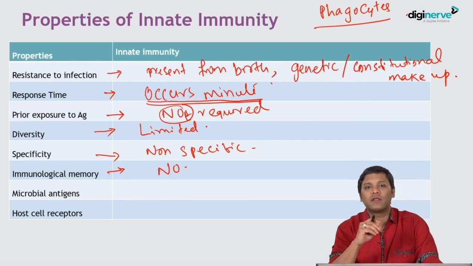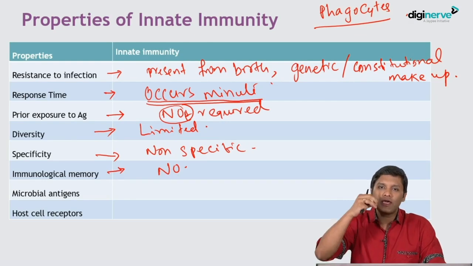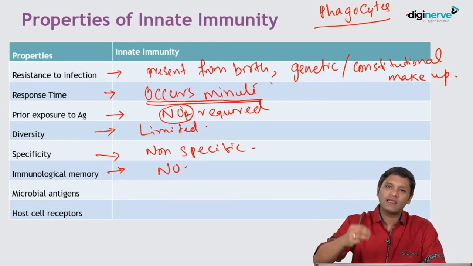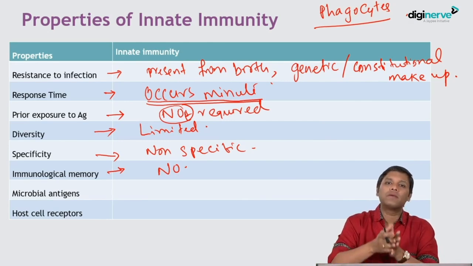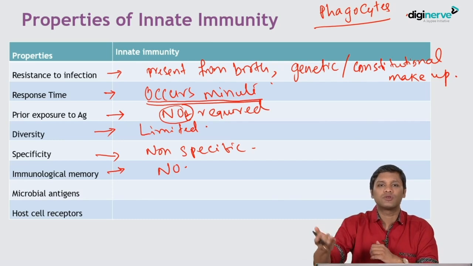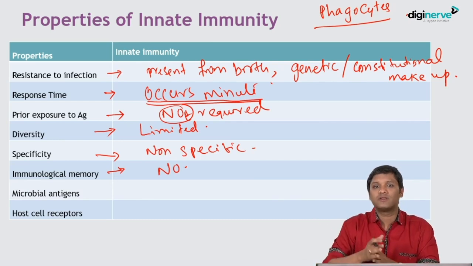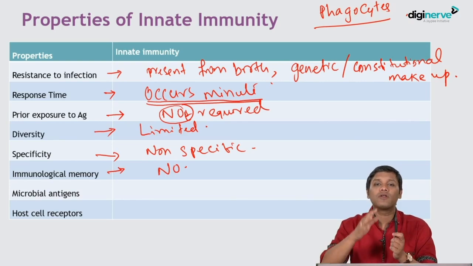And one more important difference is there is no immunological memory in innate immunity. Innate immunity doesn't have any immunological memory. The meaning of which is, if the same infection occurs again and again, then the innate immunity response will remain the same. It will not be faster in the subsequent infection. In contrast, in acquired immunity, the immunological memory will be there following the primary contact, so that if the same infection occurs again and again, then the acquired immunity response will be faster in the subsequent contact.